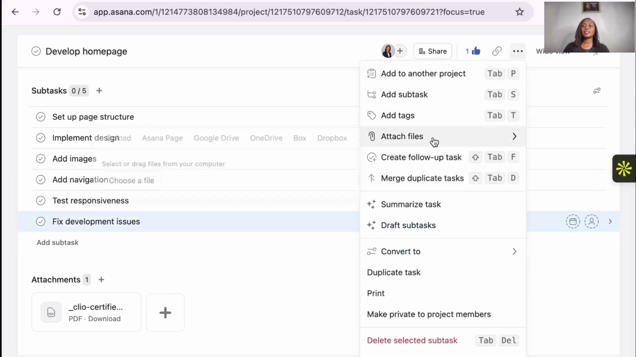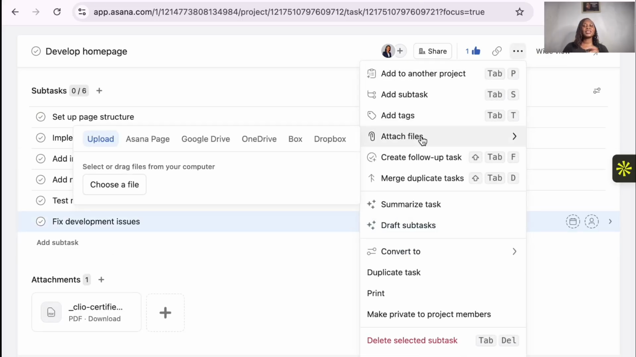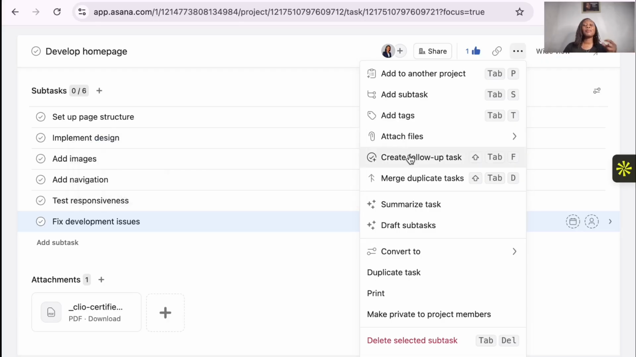And then on the other side, you can attach files. As I said, there's Asana page, Google Drive, OneDrive, depending with where you keep your documents. That's where you're going to pick it from. Then you can create a follow-up task. That is, you can press tab F. Then you can merge duplicate tasks. If you have tasks that have been duplicated, you can merge them.